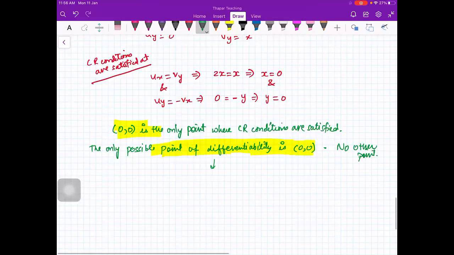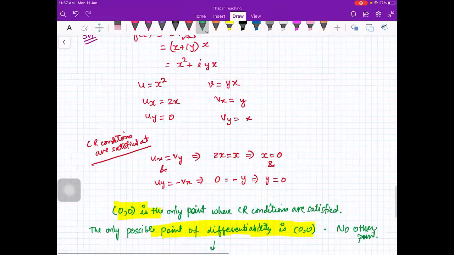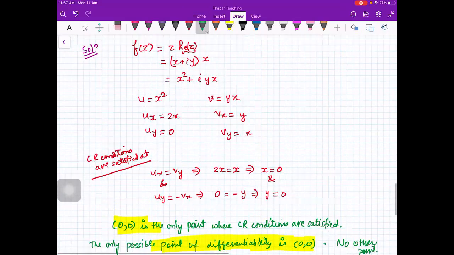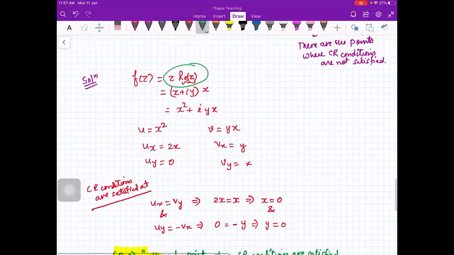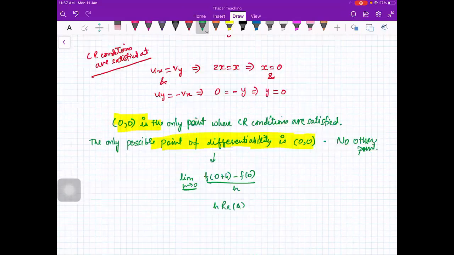So what you will do? You will do limit h going to 0, f of z0, which is 0 plus h, minus f of 0, upon h. Right? Now what is your f here? f is this function, right? So this will be h real of h. Note that h is a complex number. Minus f of 0 will be 0 upon h.